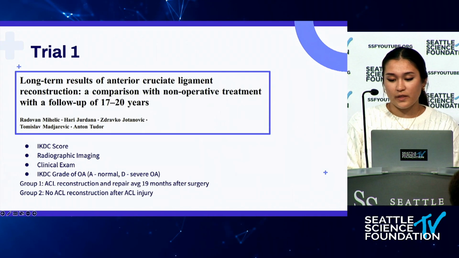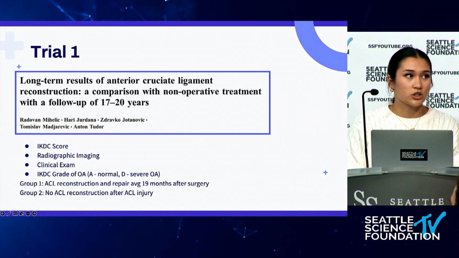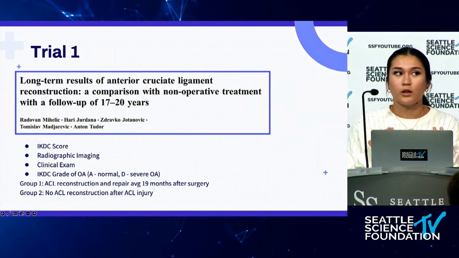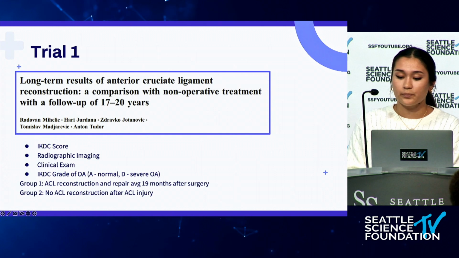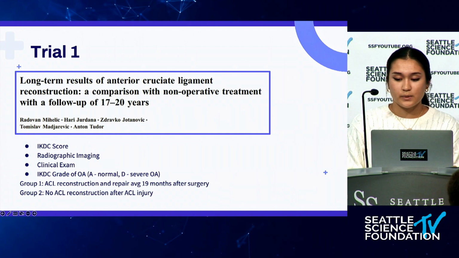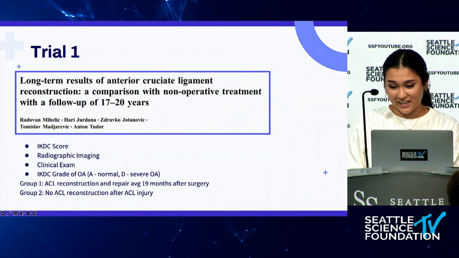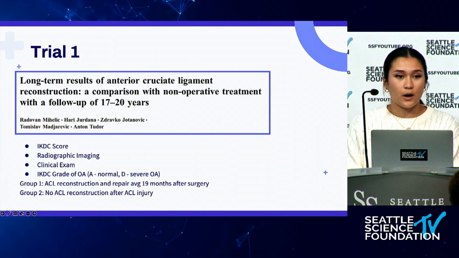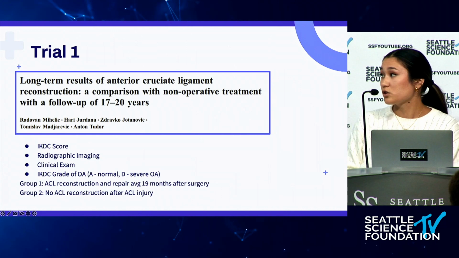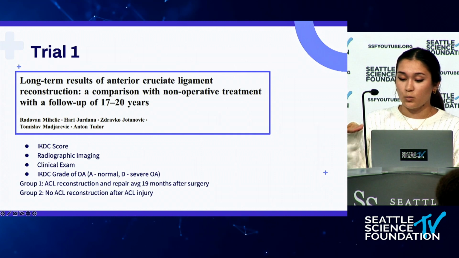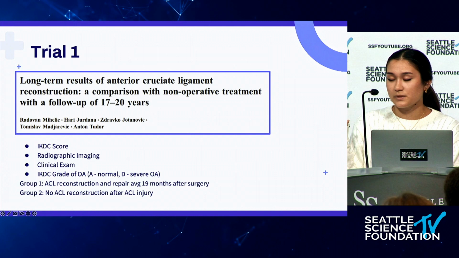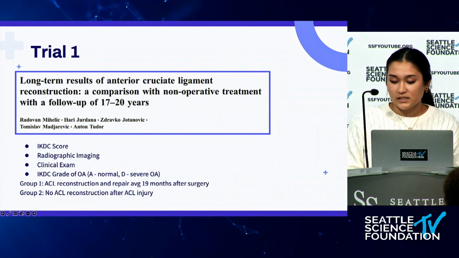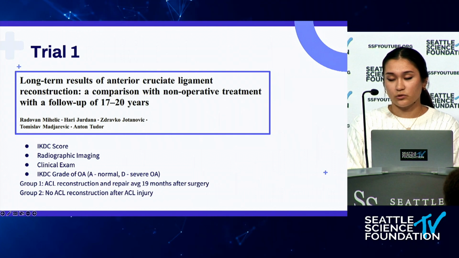So the first trial I found that matched all of my criteria focused on the long-term results of ACL reconstruction in comparison with conservative treatment, which means no surgery and only changes in lifestyle. This study used radiographic assessment using the IKDC scale. It's a questionnaire which contains sections on knee symptoms, function, and how your knee works during sports activities. The scores on this scale ranged from 0, which was the lowest level of function and the highest level of symptoms, to 100 points, which is the highest level of function and the lowest level of symptoms. Based on this questionnaire and radiographic imaging, the patients were graded on the scale.